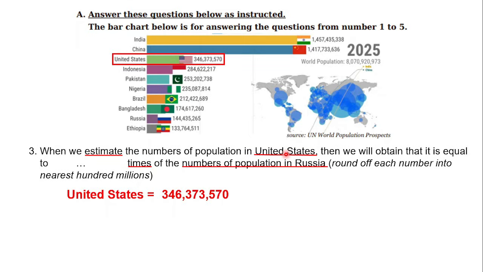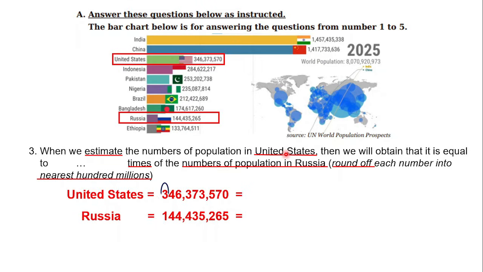Okay, so for the United States, it is 346,373,570. If we want to round it off to the nearest 100 million, it means we look at the place value. Do you get it? Okay, now let's see Russia. The Russia population is 144,435,265, and in the same way, we have to round it off to the nearest 100 million.